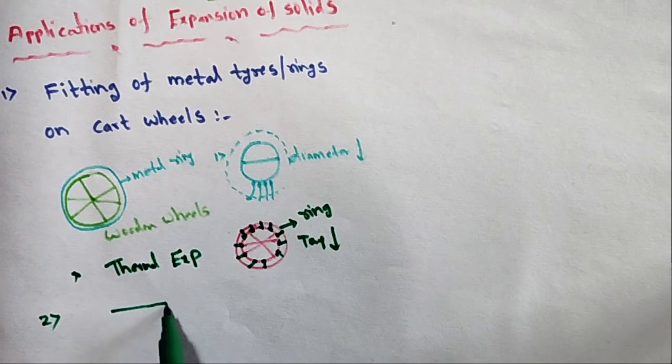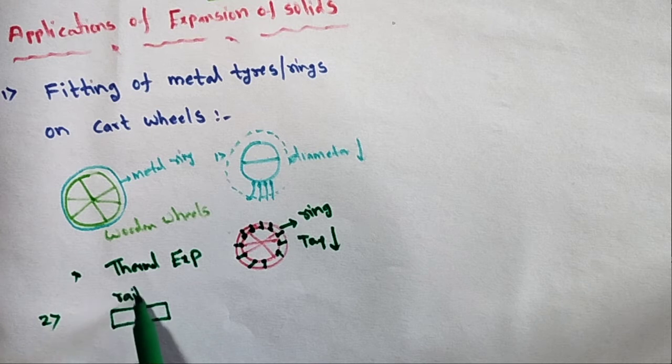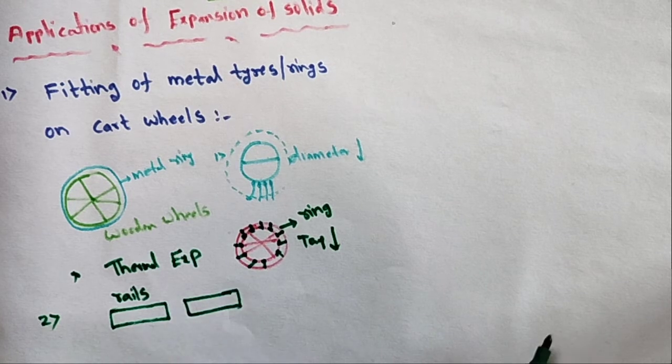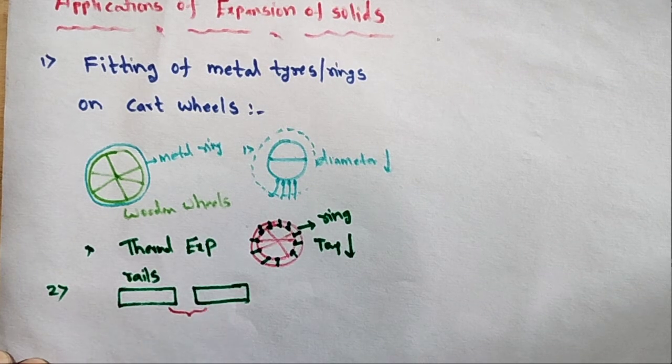We know the railway track. In the railway track, very small gaps are left, especially between the rails. Why are gaps left in railway tracks?